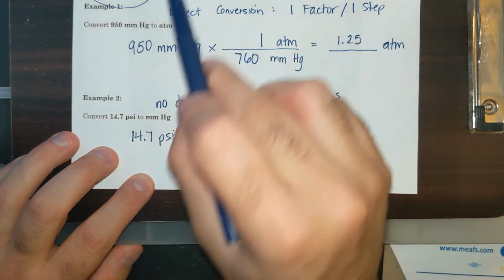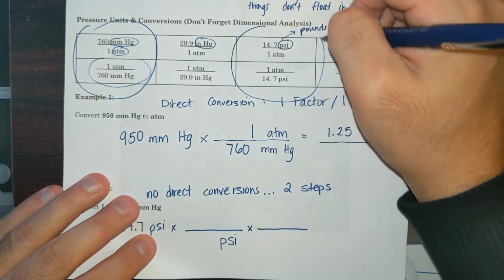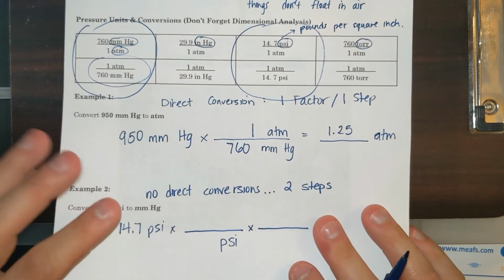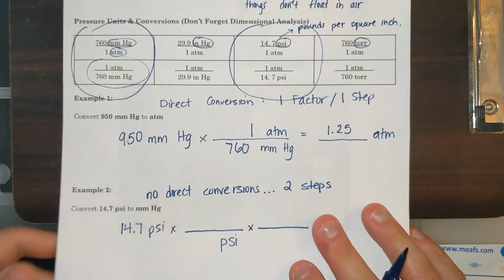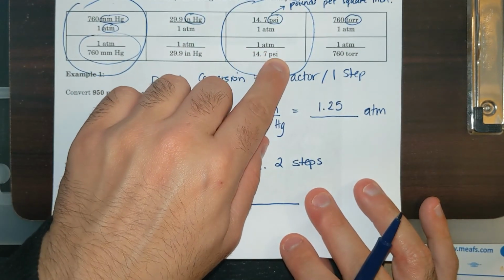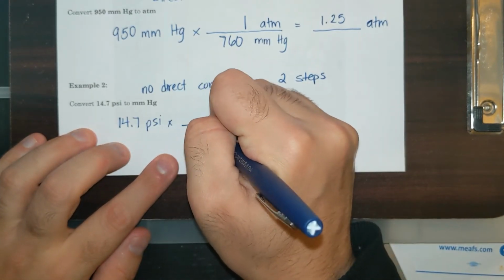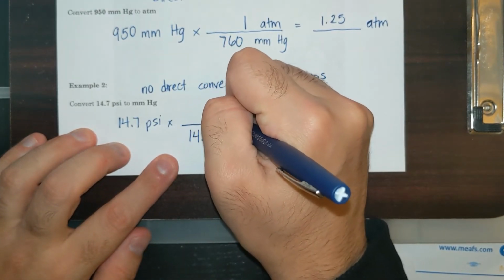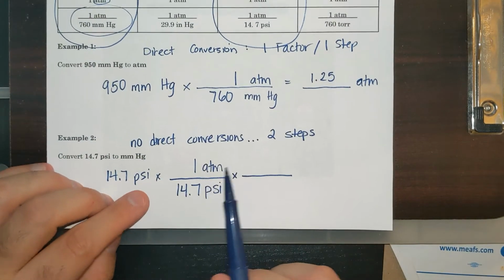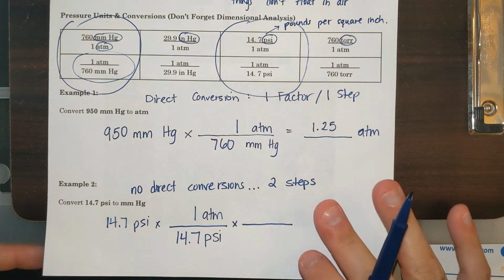Now, the only factor that I have up here that has psi is this one. 14.7 psi is 1 atmosphere. So, since it has psi in the bottom, I'm going to find the one that has psi in the bottom, which is this fraction, and I'm going to put 14.7 psi, 1 atmosphere. Again, I know to use this because this is the only conversion factor I have with psi, so I got no choice to use it.